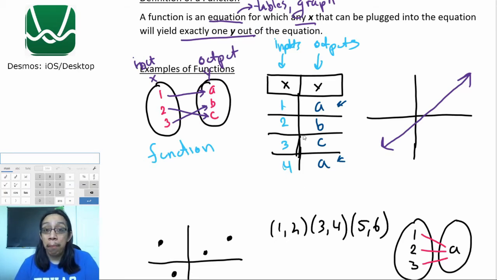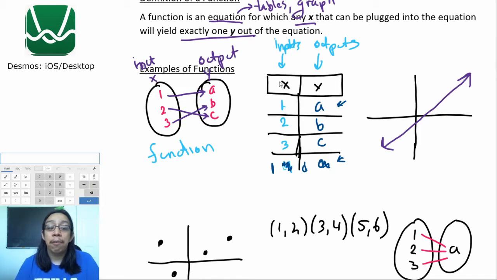It would be a problem if, let's say, instead of a 4 down here, we had a 1. And this was a different output. Let's just say it was the letter D. This would be a problem because this x is going to an a, and this same exact x is going to a different value.